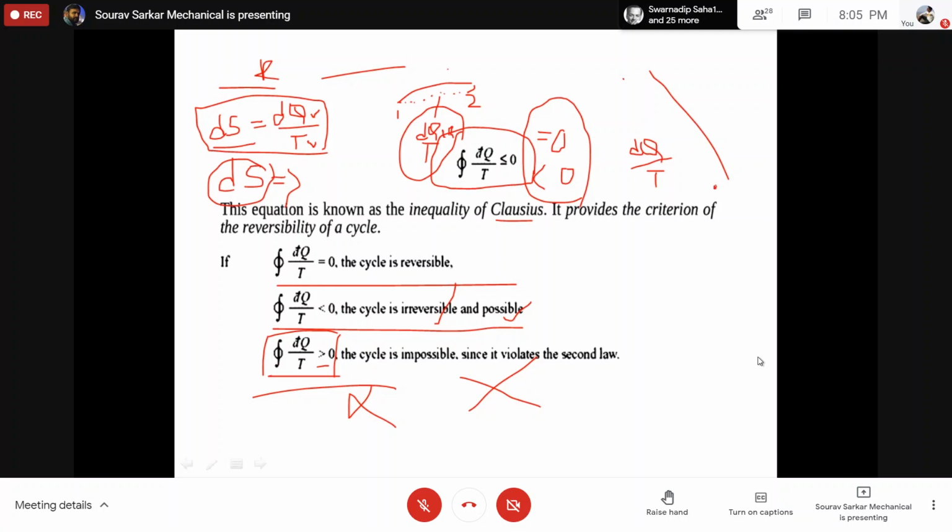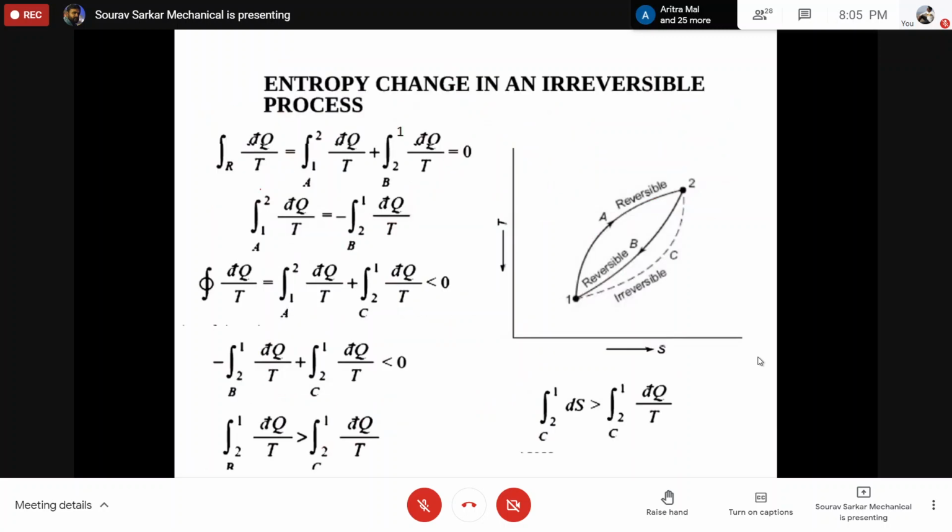I know that to measure entropy change I have to construct a reversible path, but if I am following an irreversible path, in that case there will be some dq by t. Now the question is whether this dq by t is greater than the entropy change or less than the entropy change. That is the question. So let's see. If I consider one cycle, this is the reversible cycle.